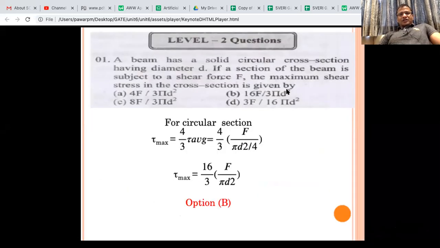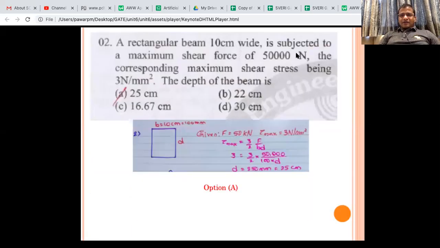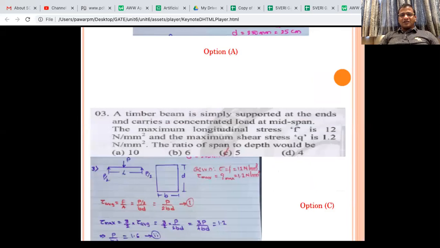Okay, let's go to the second level questions here. A beam has a solid circular cross section having diameter D, and if a section of a beam is subjected to shear force F, maximum shear stress in the cross section is given by. So it is 4/3 tau average, and you can see pi d square by 4, and if you substitute that, you get the answer. Not that difficult. Okay, rectangular section values are given, shear force values are given, 3/2 F by BD. You can substitute all these values, and depth has been asked after giving the maximum. So it is also easy one.